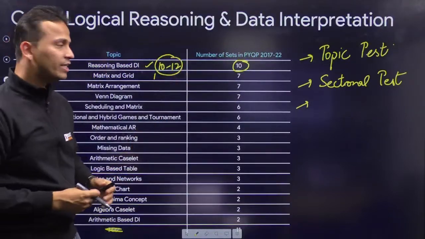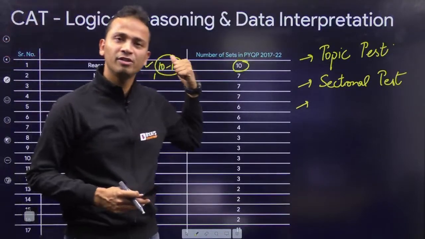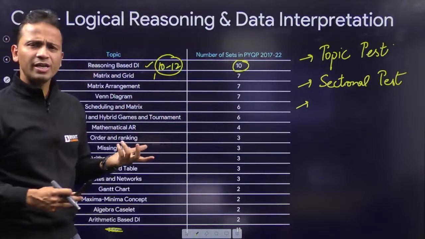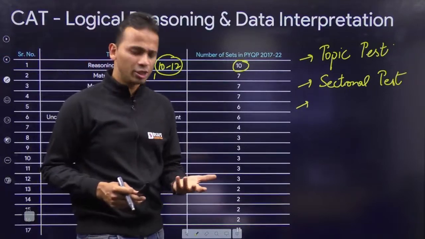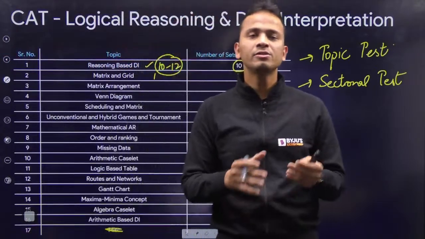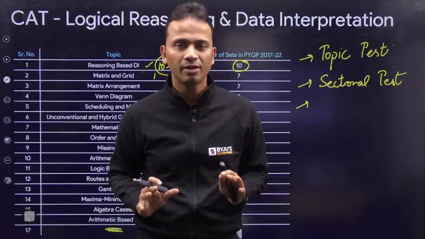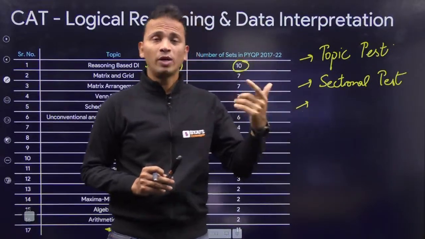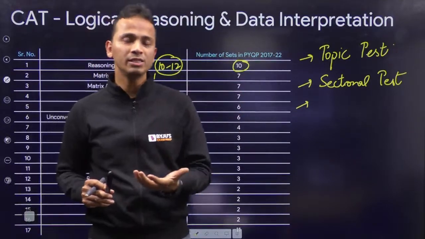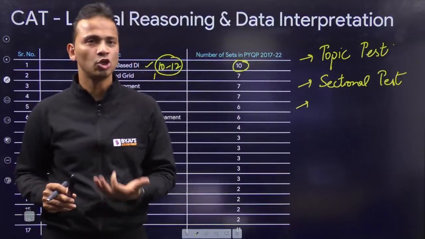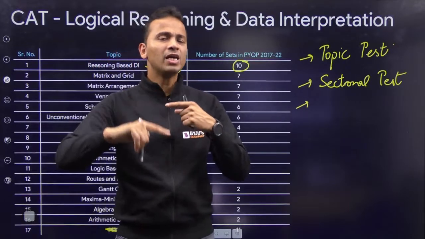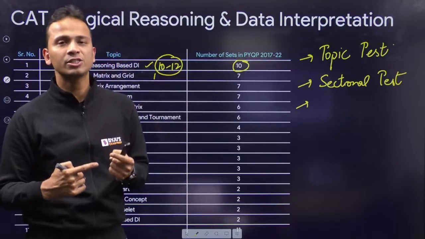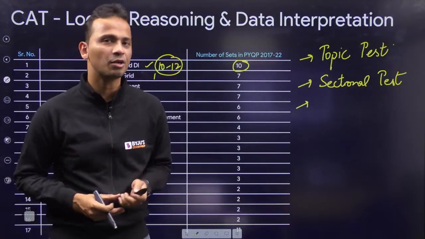It is not that for 10 to 12 days you are studying only logical reasoning and data interpretation for 4-5 hours every day. So what you can do is every day, whenever you are studying logical reasoning or data interpretation, you can practice 3 or 4 sets of any particular area. All right, making room for other subjects. Quantitative ability, verbal reasoning, verbal ability, reading comprehension, all these areas are there. So make a proper schedule so that you are revising, you are practicing all these areas in a cyclic manner.